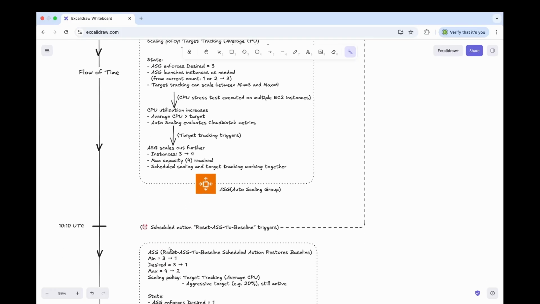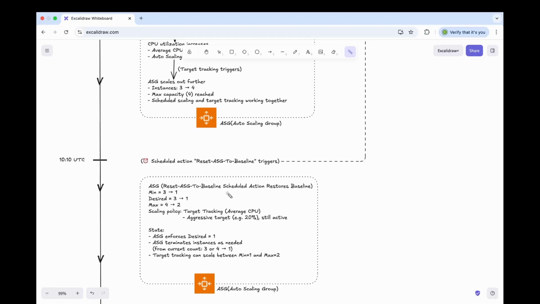Scrolling down, suppose the time is 10:10 UTC. Now our second scheduled action called reset ASG to baseline triggers. The scheduled action updates the ASG capacity limits. The minimum, desired, and maximum values are reduced to 1, 1, and 2. Because the desired capacity is now 1, the ASG terminates extra EC2 instances, bringing the total back down from 3 or 4 to 1.